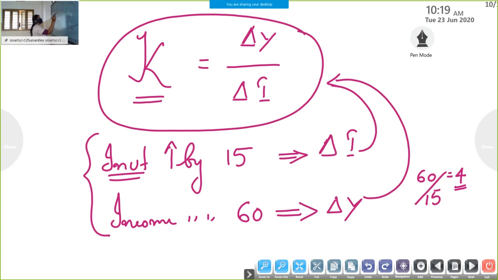From here one more formula we are getting. What is the total amount of income or GDP? If this much rise in investment is there, this many times that income rises, so we can use the formula delta Y is equal to K into delta I. We can take it like this also. So this is the investment multiplier or income multiplier. I think you understood this much. It's a very important topic.